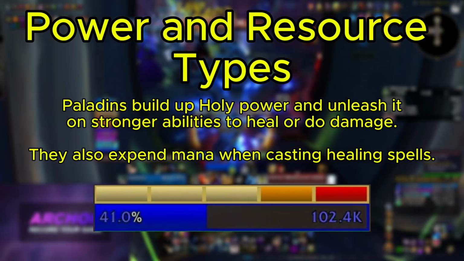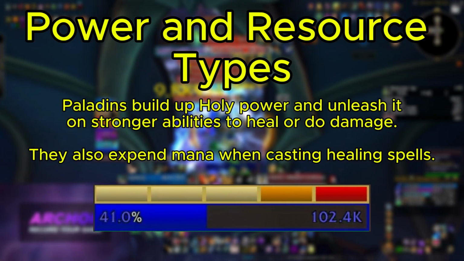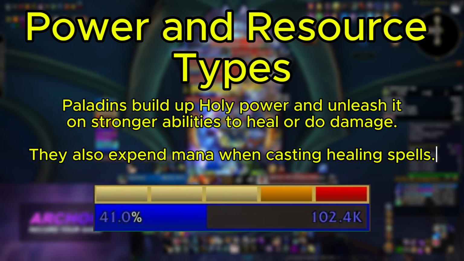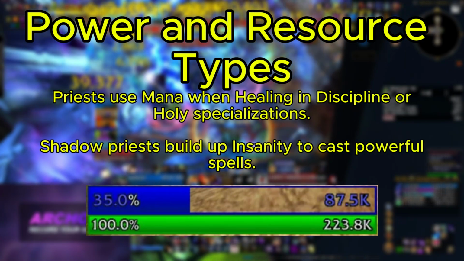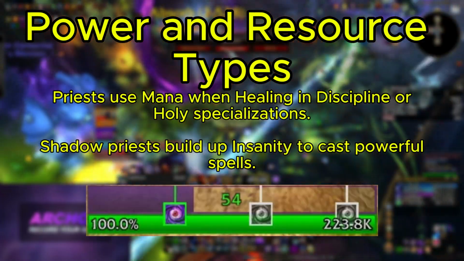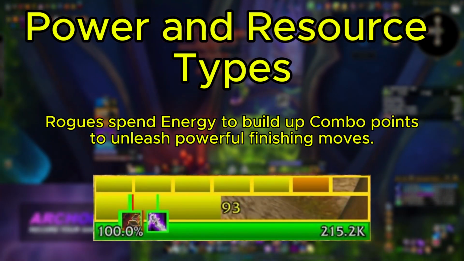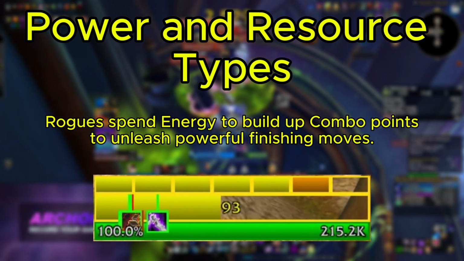Paladins build up holy power and unleash it on stronger abilities to heal or do damage. They also expend mana when casting healing spells. Priests use mana when casting healing spells in Discipline or Holy. Shadow Priests build up Insanity to cast powerful spells. Rogues spend energy to build up combo points to unleash powerful finishing moves.